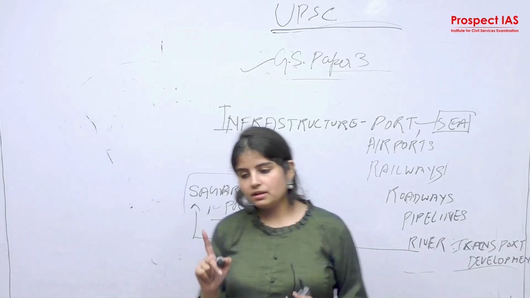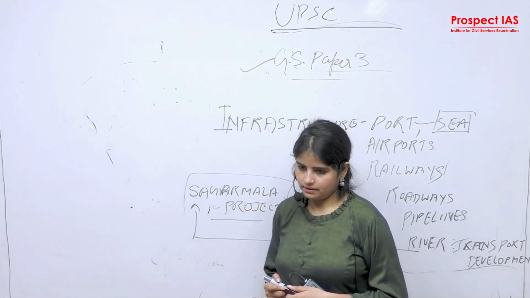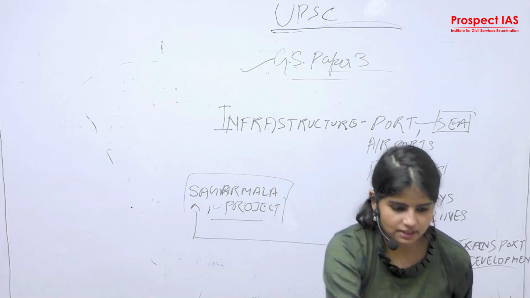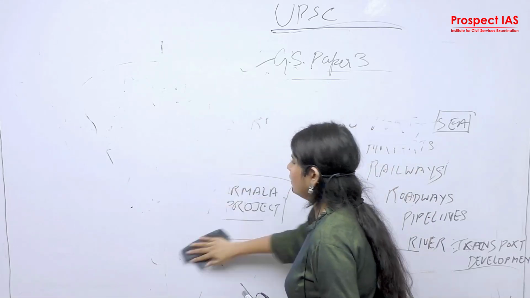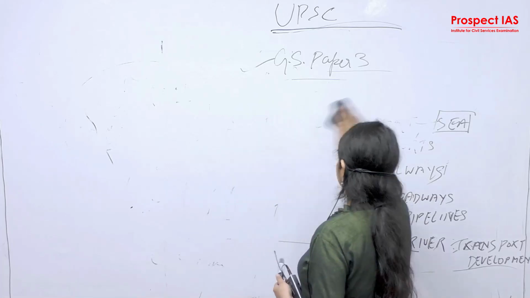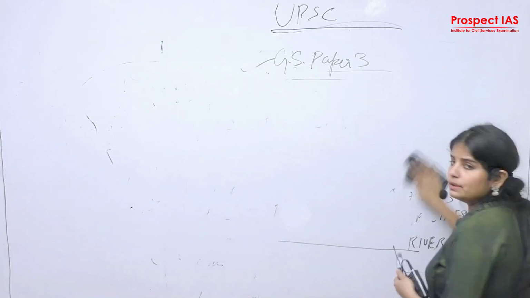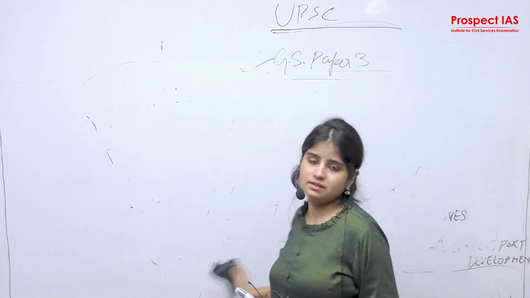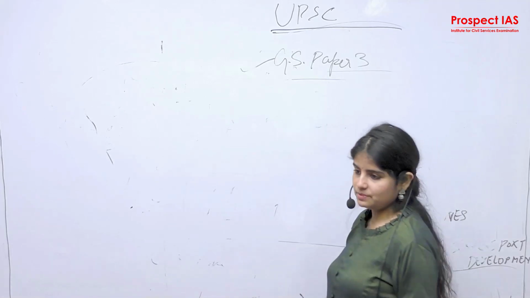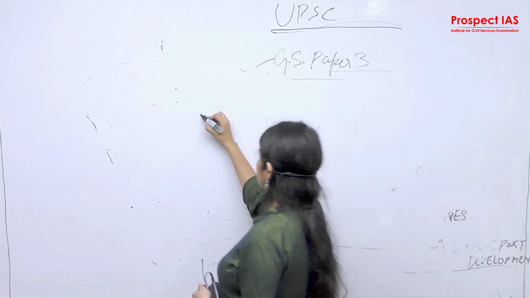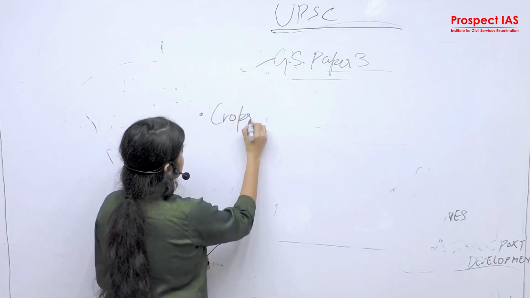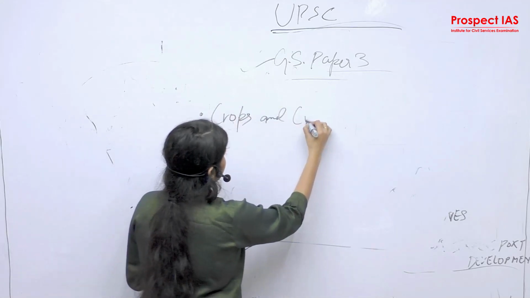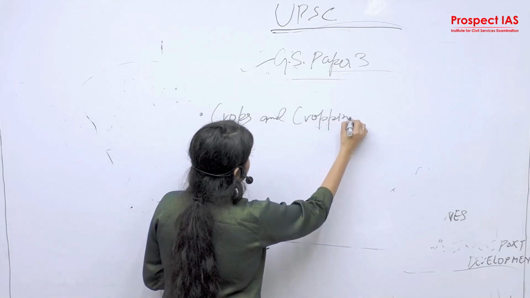Third is major crops and crop patterns of our country, cropping pattern in various parts of the country. The third notification of GS3 overlaps with geography. So you need to be very particular about the overlapping subject domains. The third notification in GS paper 3 is crops and cropping pattern.